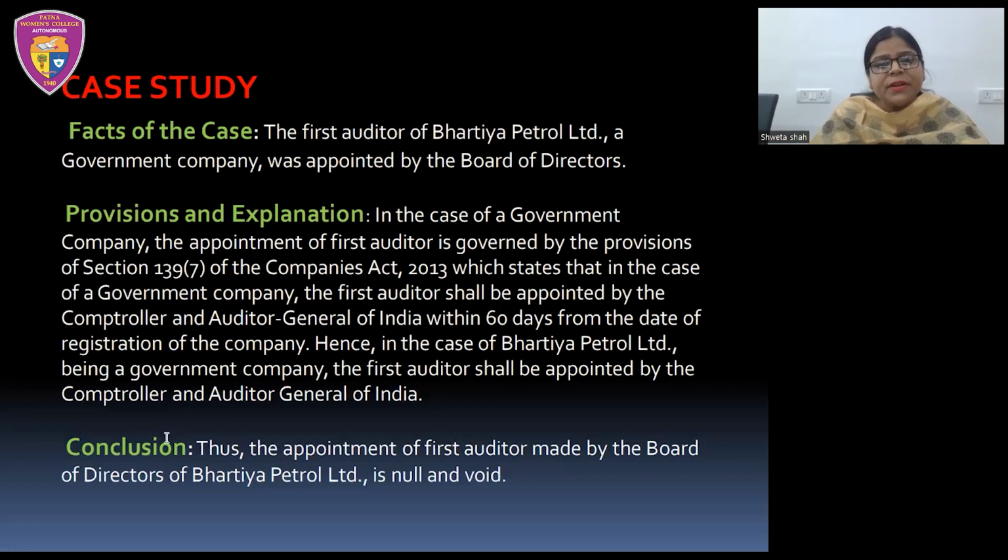So, what is the conclusion here? The appointment of first auditor made by the Board of Directors of Bharatiya Petrol Limited is null and void.